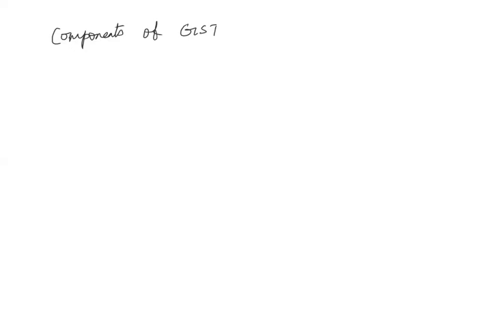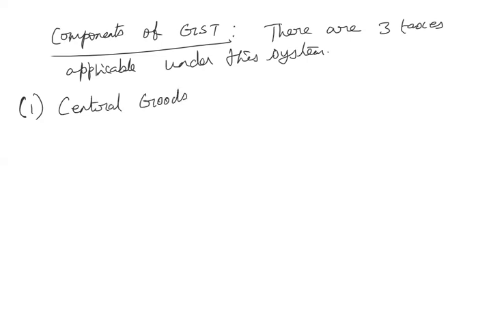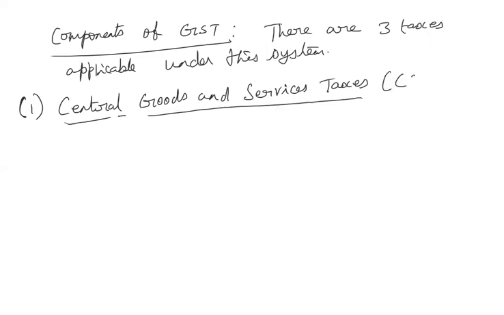Components of GST. So there are 3 taxes applicable under this system. Okay. So the first one is the Central Goods and Services Tax. So this is CGST.